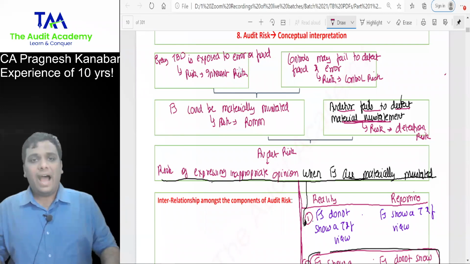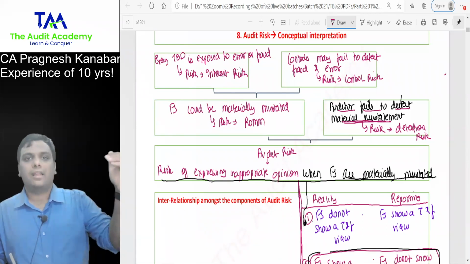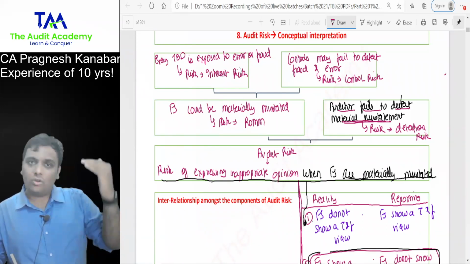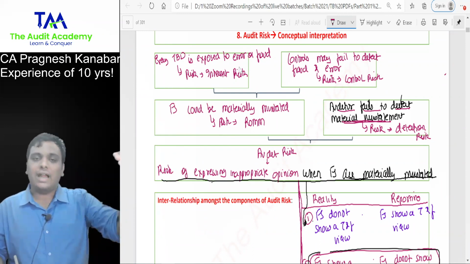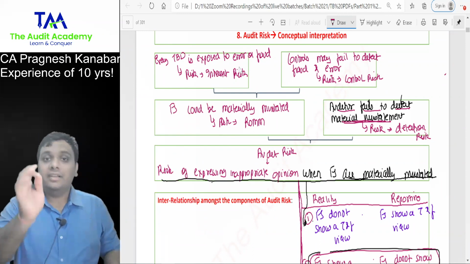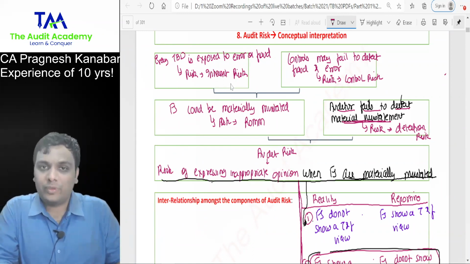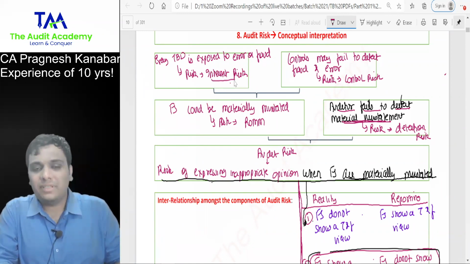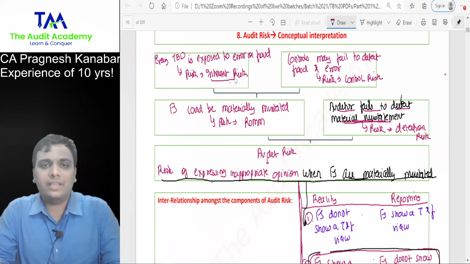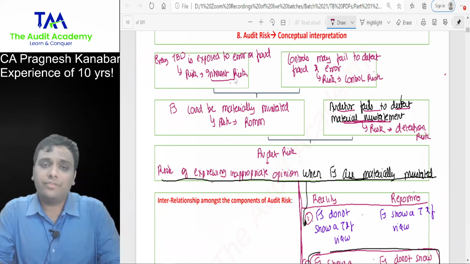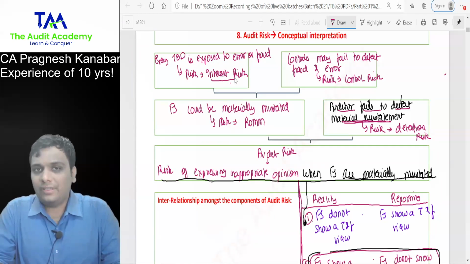Students, I went from finish line to start line. Now I will go in chronological order, from start to finish. Take DMART. In DMART, there is a risk of cash misappropriation or inventory misappropriation: inherent risk. But in DMART there is daily reconciliation, counting of inventory and counting of cash, though lots of manual processes are involved.